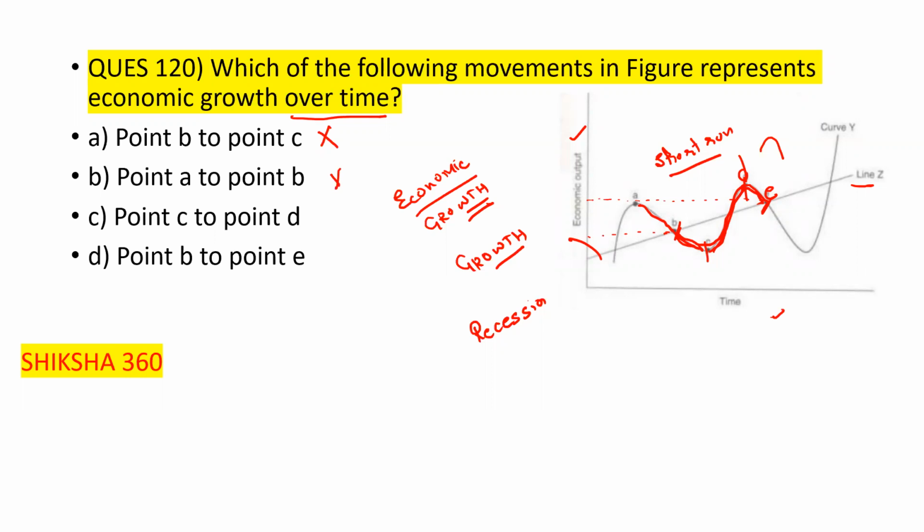With the passage of time, we are able to understand that there is economic growth over time from point B to point E. So option number D is the correct answer here. That is point B to point E.